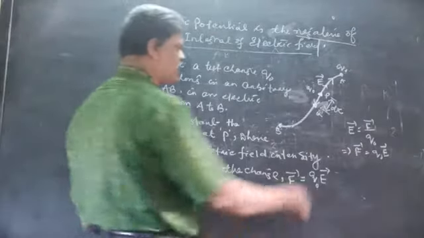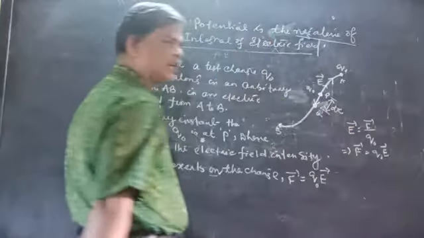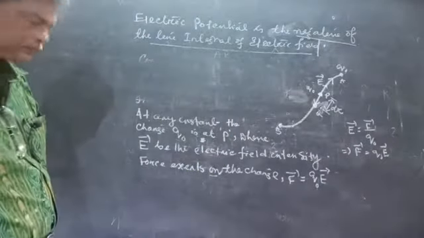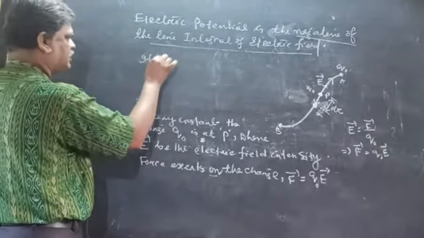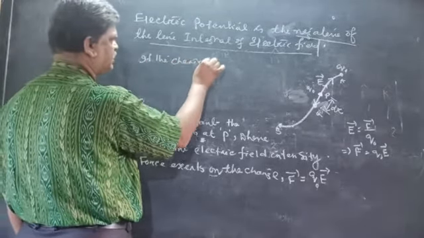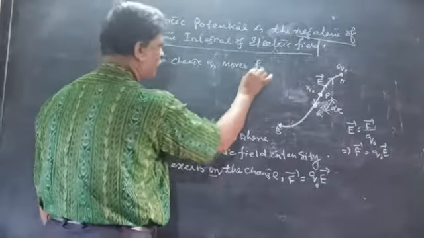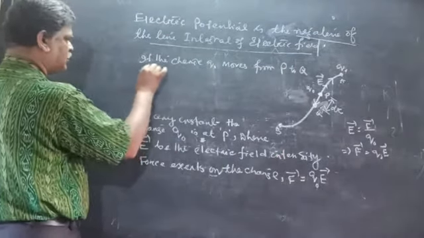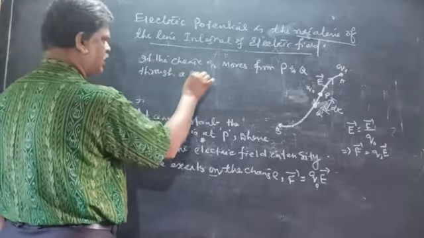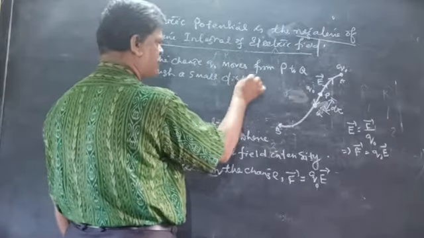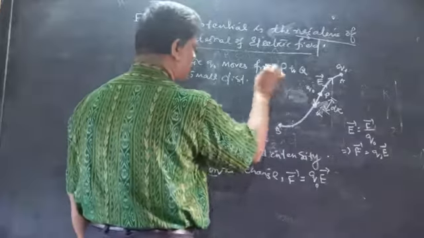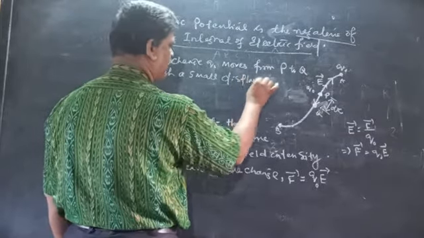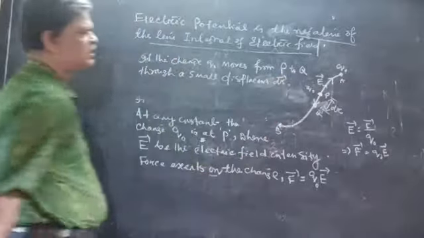Now, suppose the charge Q naught is moved from P to Q through a small displacement dr. The distance is dr, but the displacement should be written as the vector dr. Clear? So how much work is done?